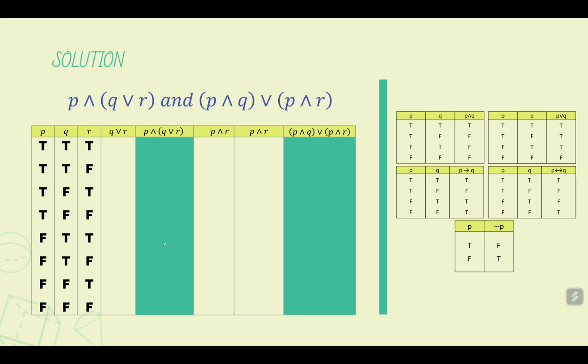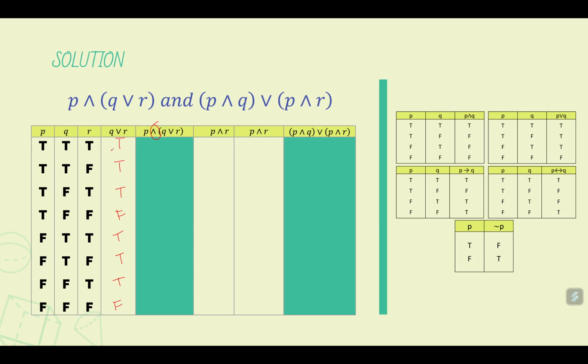So of course, by constructing them, we have Q or R. So this one here is true, true, true, false, true, true, true, false. And then we move to the next column, P and Q or R. Since we're now looking at AND, a statement joined by AND is only true if both statements are true.